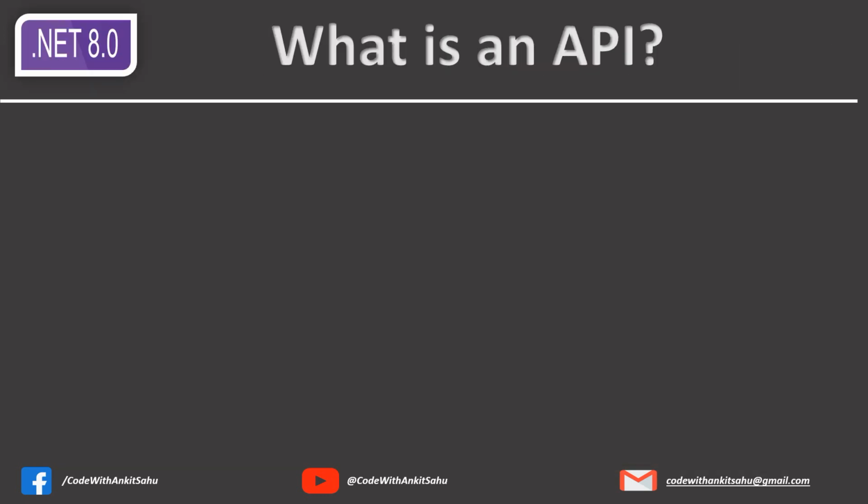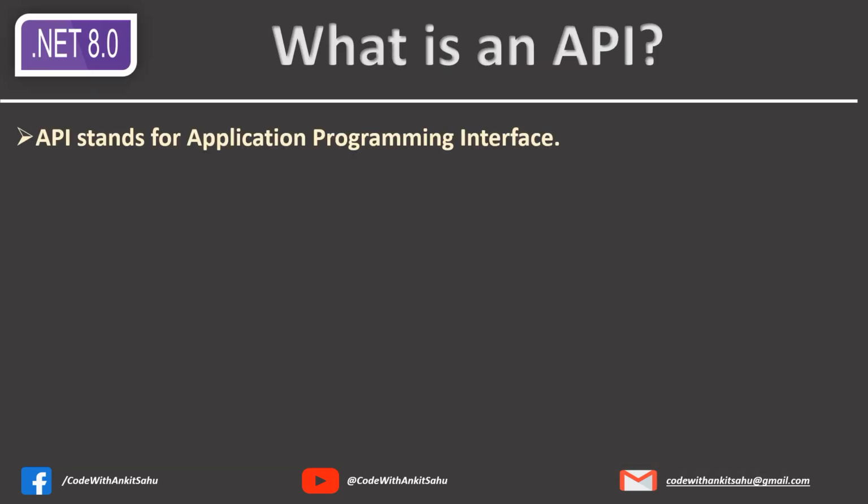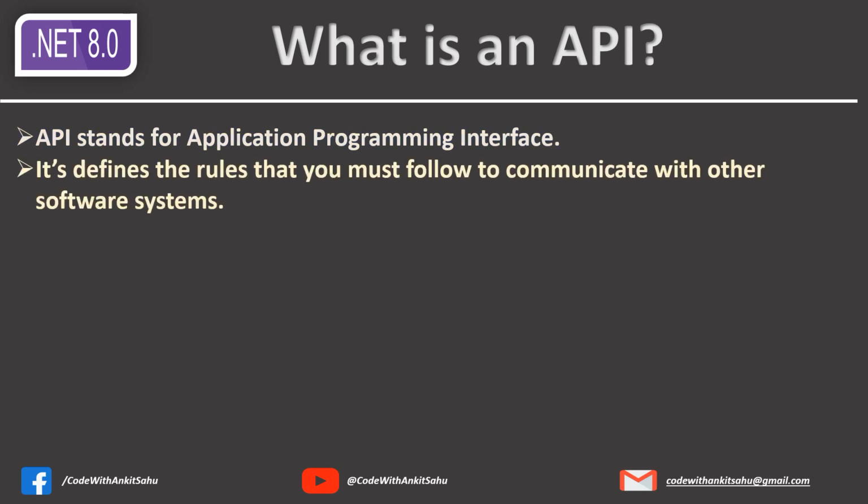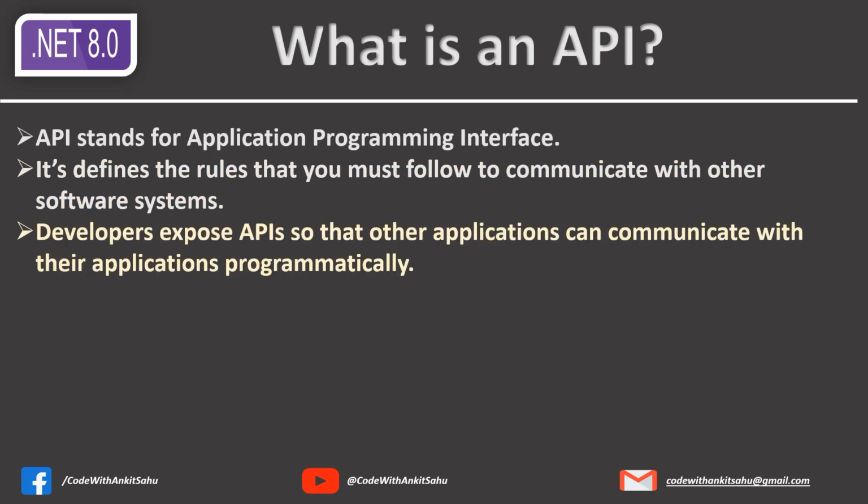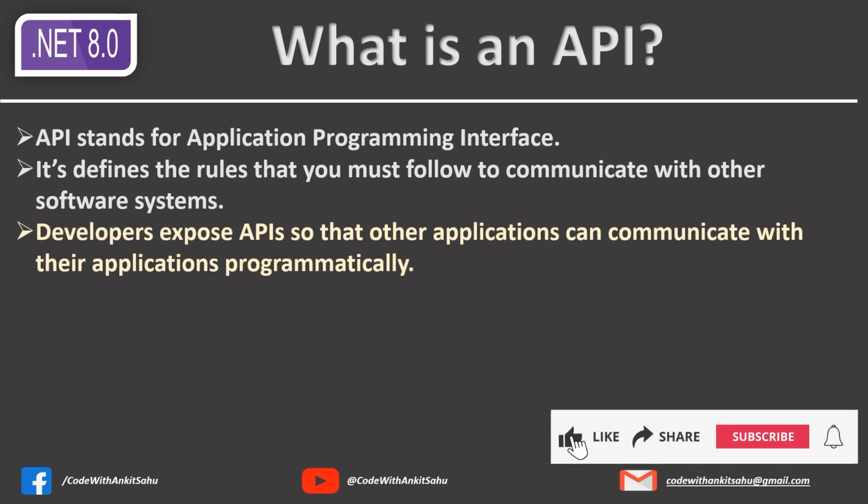Let's begin. What is an API? API stands for Application Programming Interface. It defines the rules that you must follow to communicate with other software systems. Developers expose the API so other applications can communicate with their applications programmatically.